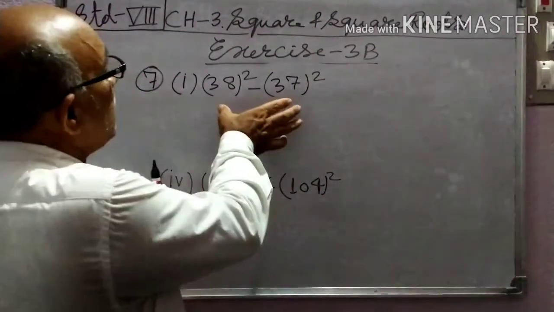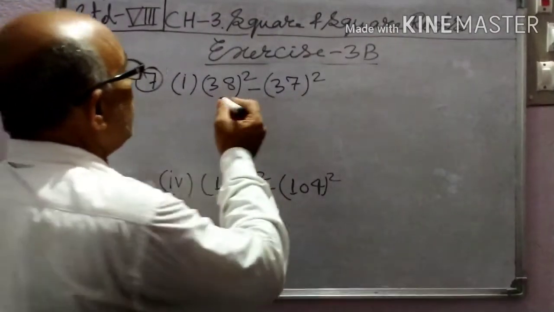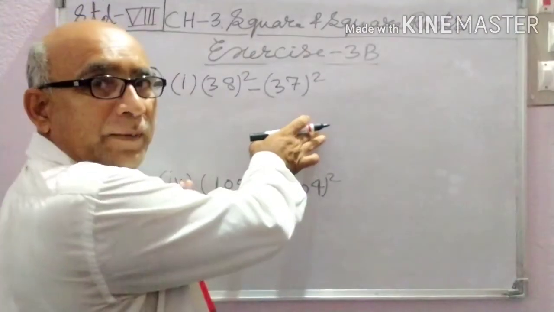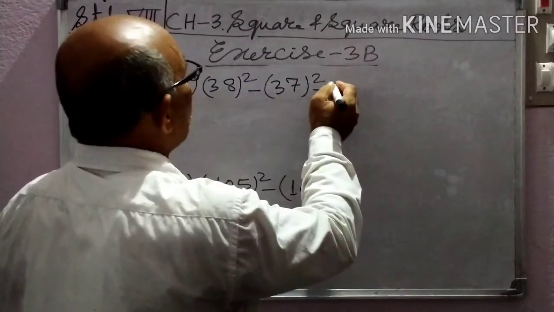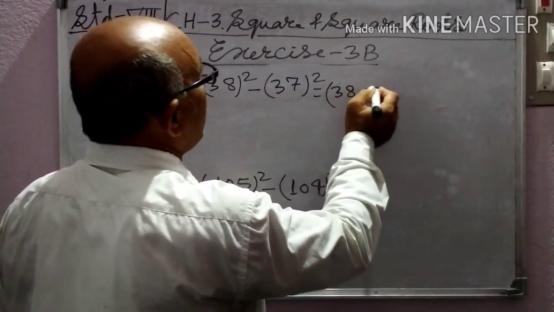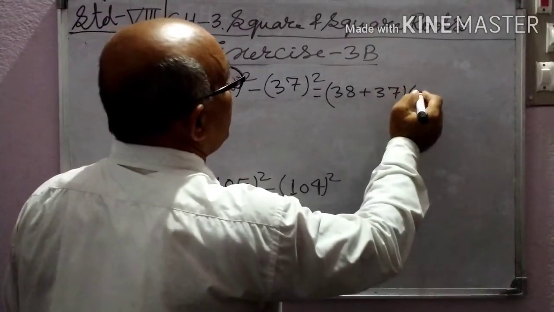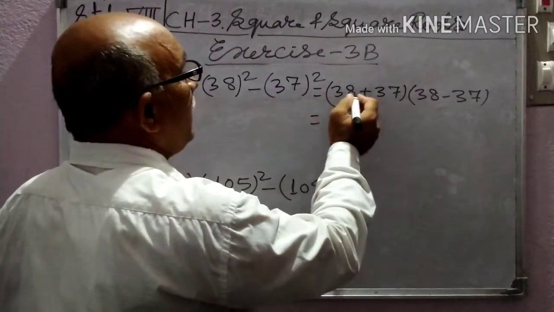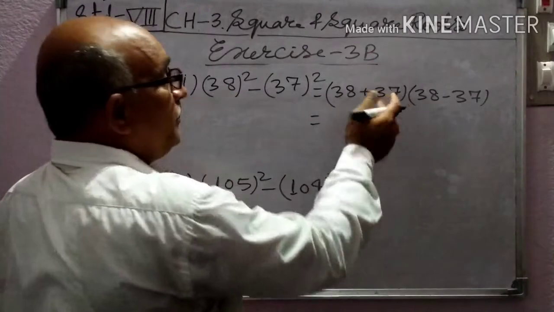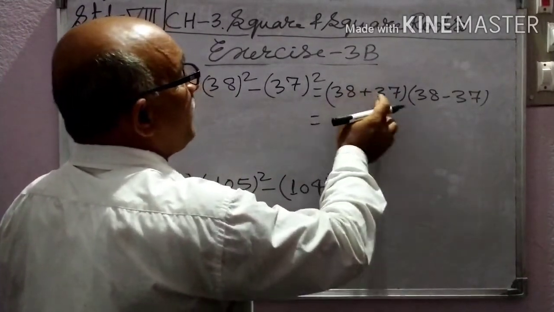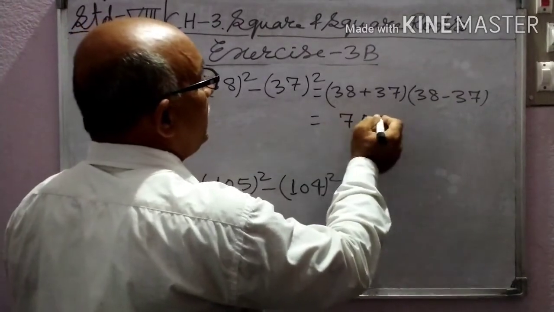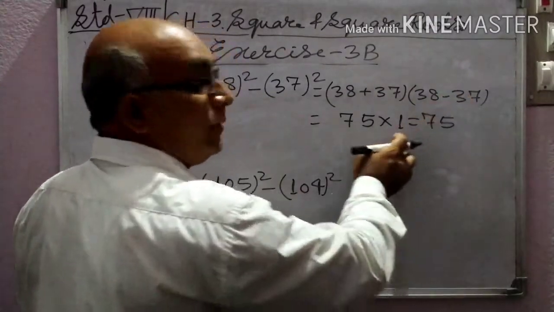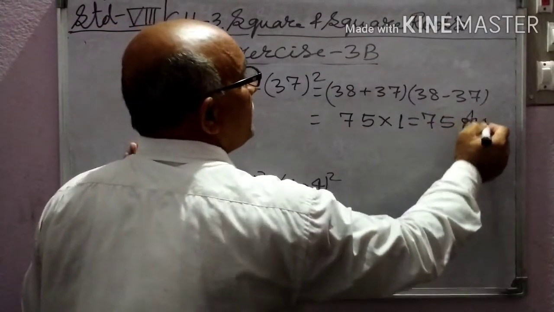Its result is the sum of the numbers. Using the formula a square minus b square equals a plus b into a minus b: 38 plus 37 into 38 minus 37. 38 plus 37 is 75, and 38 minus 37 is 1. So 75 into 1 equals 75. Answer.